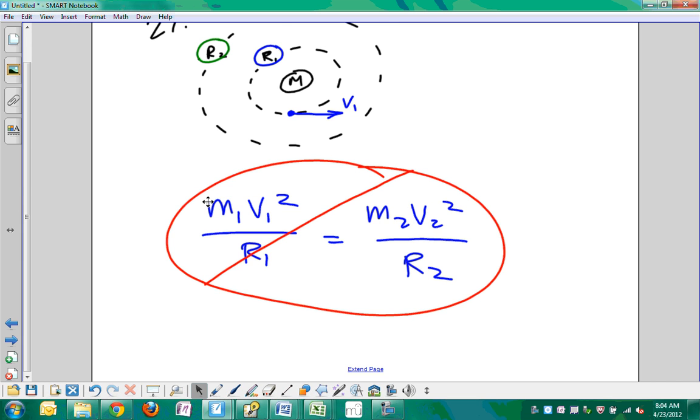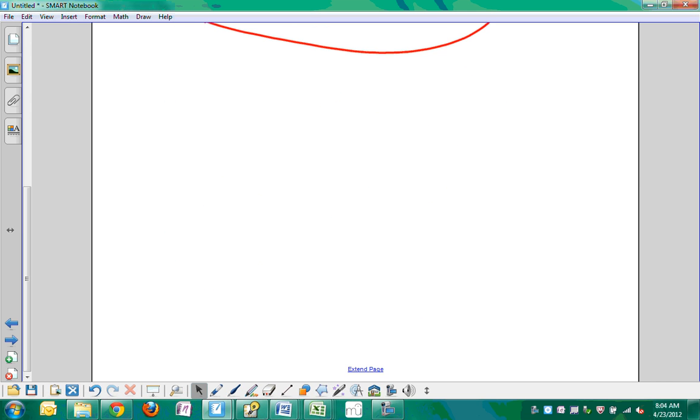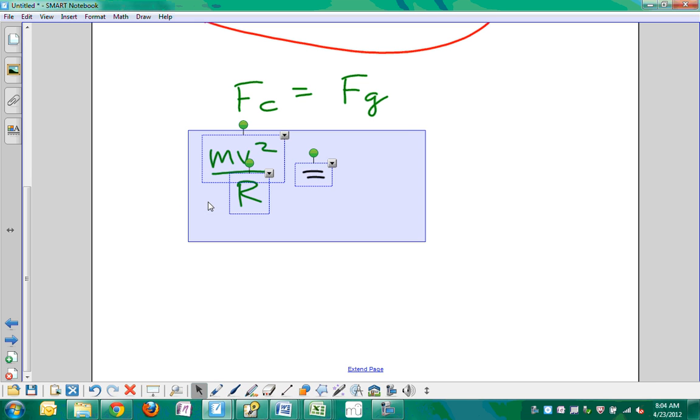All right? So how are we going to approach this? We know in general, when centripetal force is equal to gravitational force, write it like this: centripetal force is equal to gravitational force. What's our expression? We're using velocity. So what's our expression for centripetal force going to be? As we said already, mv squared over R. We'll use a capital R. I'll explain the difference between capital R and little r when we do astronomical things in a second. All right, that is equal to what? What's the gravitational force? How are we going to take care of that?